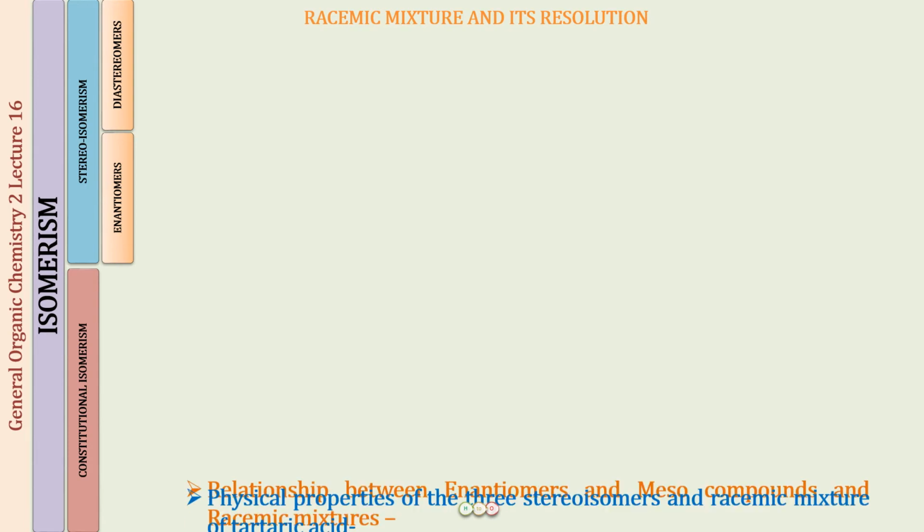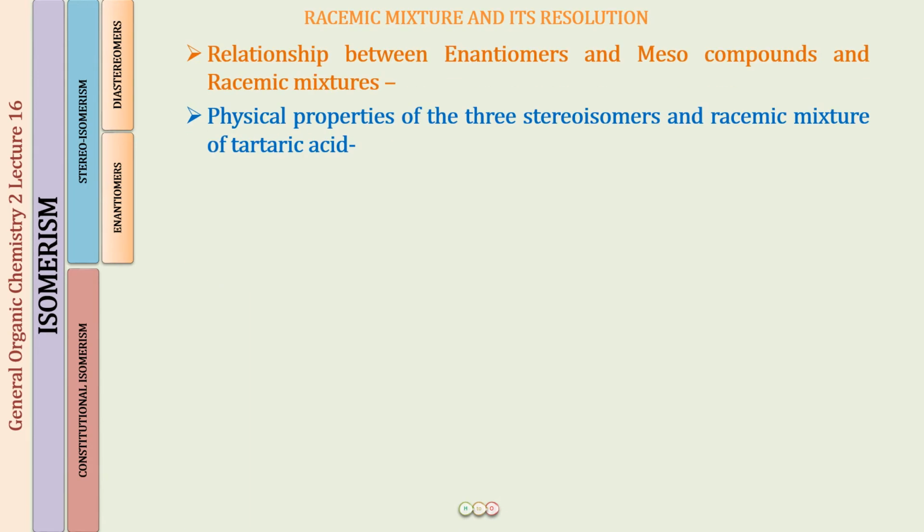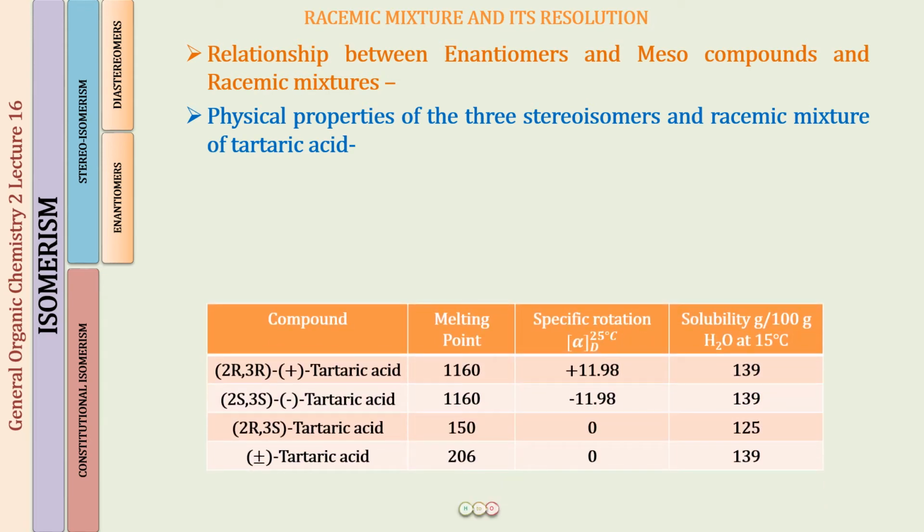So now I'm going to show you a few physical properties of tartaric acid, the three stereoisomers and the racemic mixture, so that you remember the relationship between the enantiomers, the meso compound and the racemic mixture. So let us look at some data. Here we have four compounds, actually not four compounds, it is going to be three compounds and one is going to be the racemic mixture.